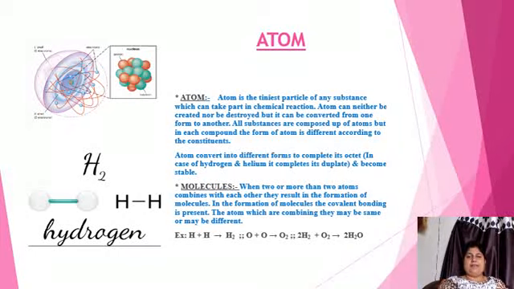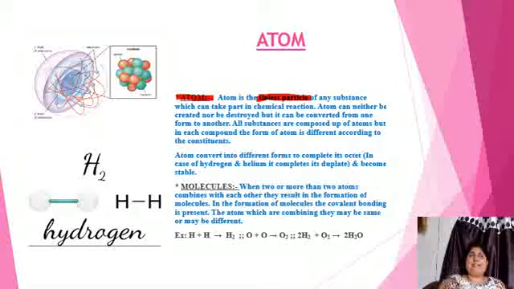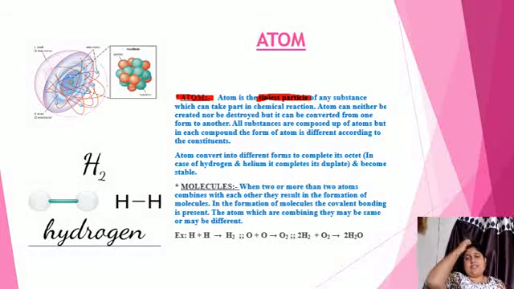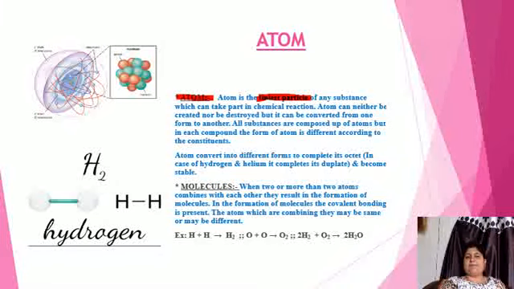If we discuss the atom, the atom is the tiniest particle of any substance. It is the smallest particle, the basic unit. Just as in biology you have studied the cell, that the cell is the basic unit of life and all organisms are constituted by cells. Similarly, as the cell is the basic unit of life, the atom is the tiniest particle of any substance, without which no substance can exist.